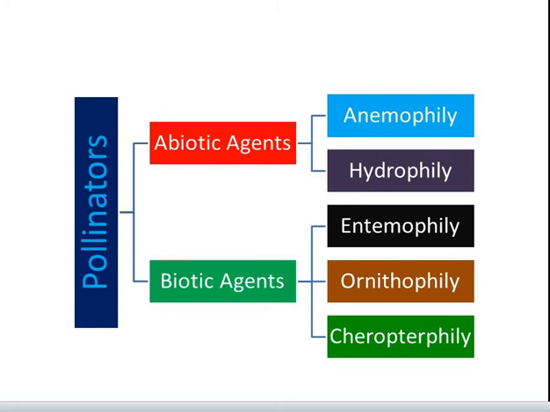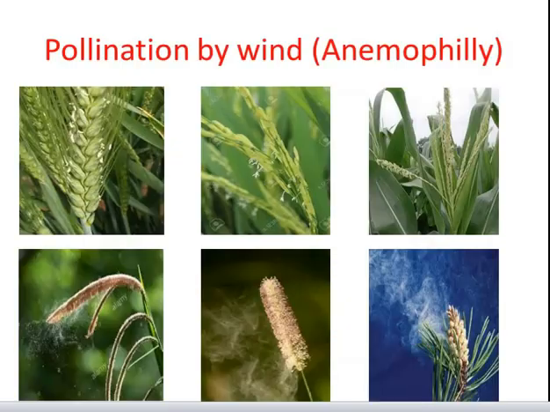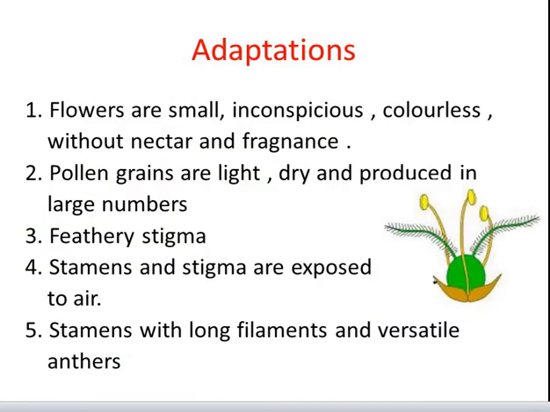So we will learn how these abiotic and biotic agents carry the pollination and what adaptations take place in these flowers for pollination. So the very first type is pollination by wind, which is called anemophily. Most of the important crop plants are wind pollinated. These include wheat, rice, corn, rye, barley, and oats. Palms are also wind pollinated. So, what are the different adaptations taking place in the anemophilous flowers?